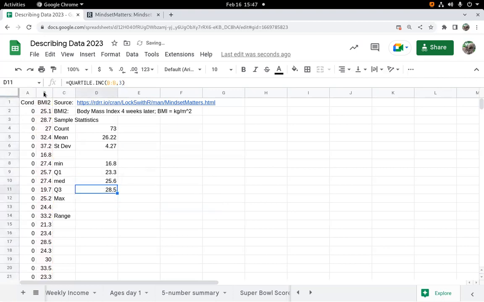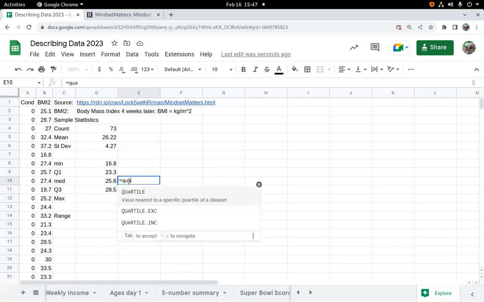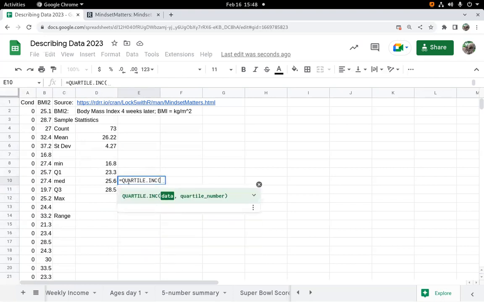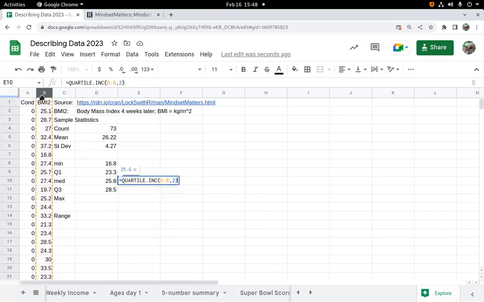Again, the median marks the position in the list where about 50% of the numbers are below that point and about 50% are above. And just a reminder, that is also quartile 2. So if I did quartile inclusive data, comma 2, 2/4 is 50%, which is the median.